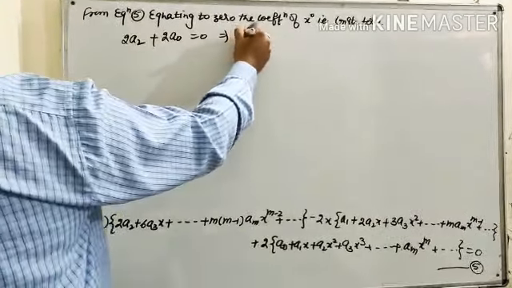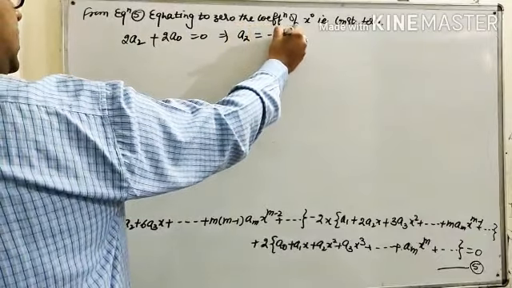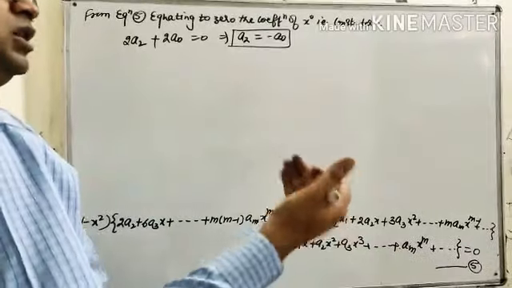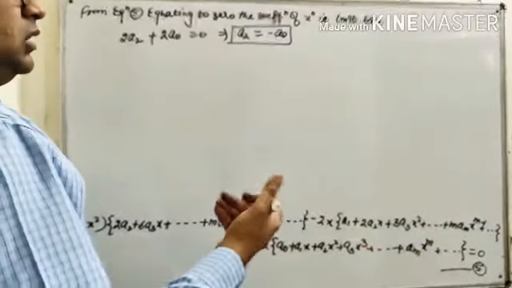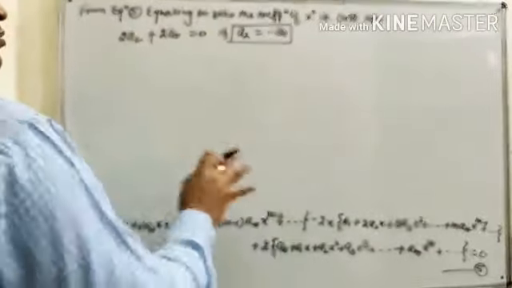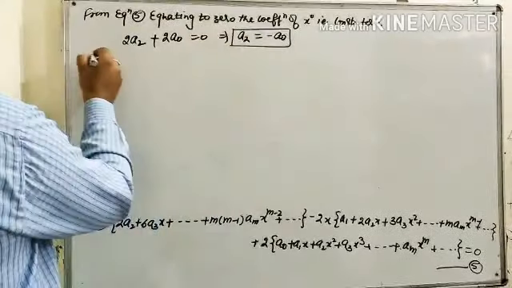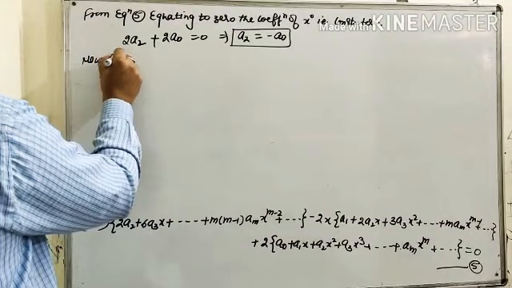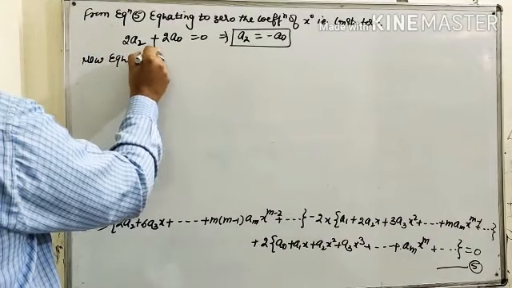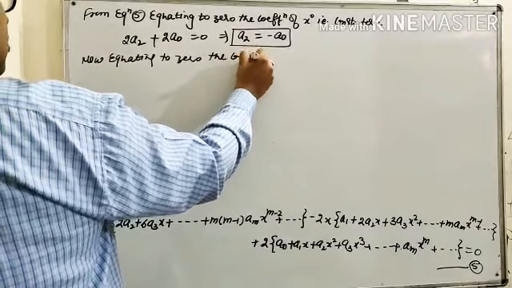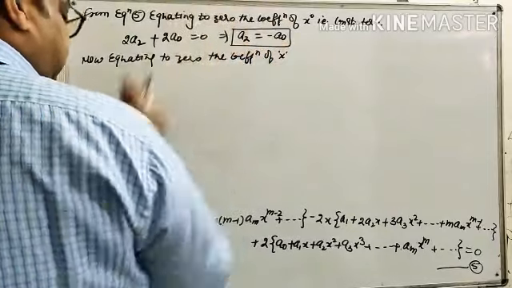So from here we get the value of a2, because we have to find the values of a2, a3, a4 and so on in terms of a0 and a1. So here we get a2 equals minus a0. Now equating to 0 the coefficient of x.